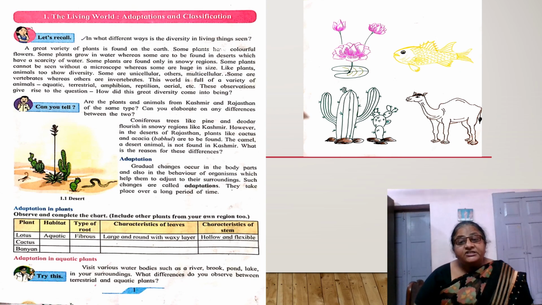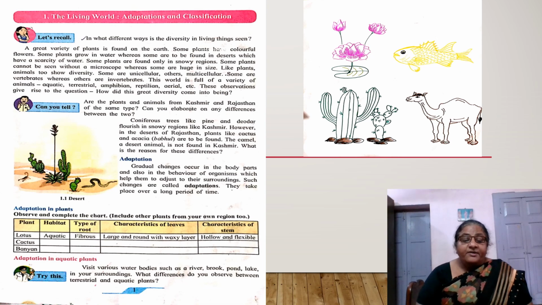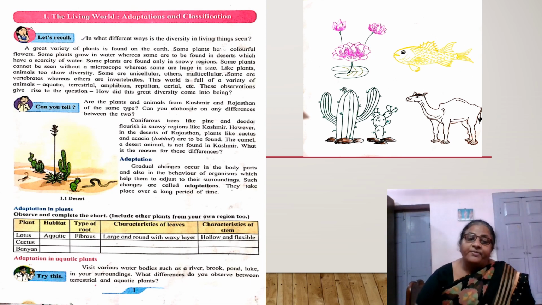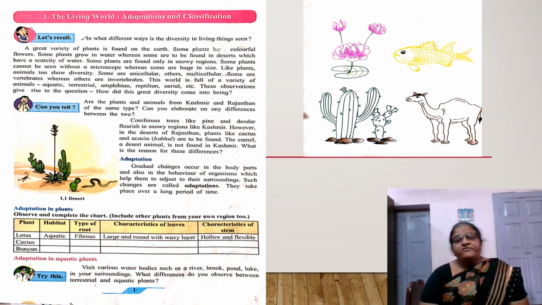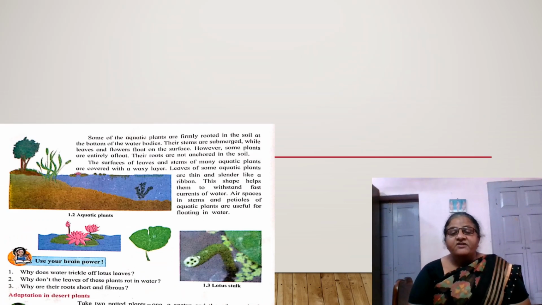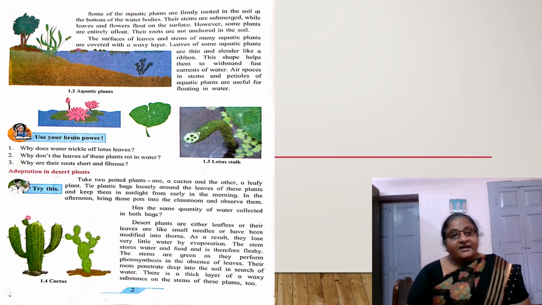So which modifications take place in their body parts? That we will learn by taking different geographical conditions. First one is adaptations in both plants and animals, but first we will learn about plants. Adaptations in aquatic plants. Students, which plants do we see in water? Yes, lotus, water hyacinth, and hydrilla.